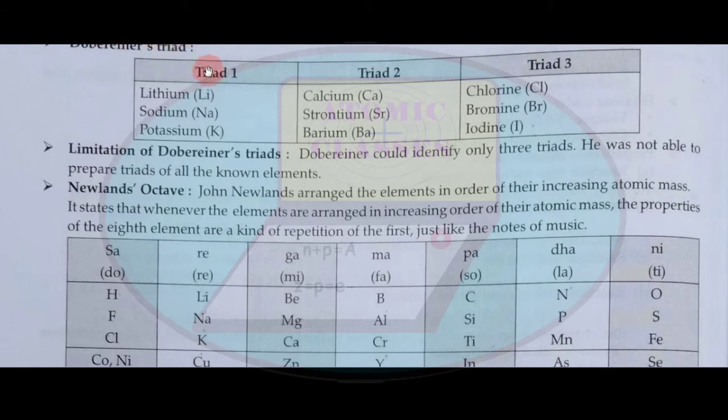Dobereiner triads: Triad 1, Triad 2, Triad 3. Lithium, sodium, potassium; calcium, strontium, barium; chlorine, bromine, iodine. Limitations of Dobereiner's triads: Dobereiner could identify only three triads. He was not able to prepare triads of all the known elements.